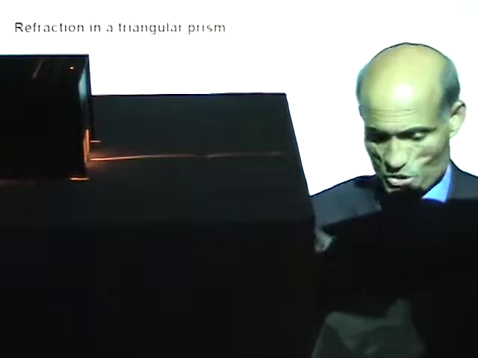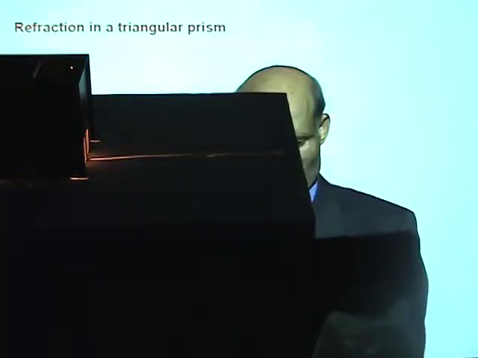I'm going to allow that ray of light to fall on one face of the prism and see how it is going to emerge. Let me cut off the lights and see if it makes any difference. Alright, here is the prism, and see if you can see the emergent light. Well, can you see what happens?